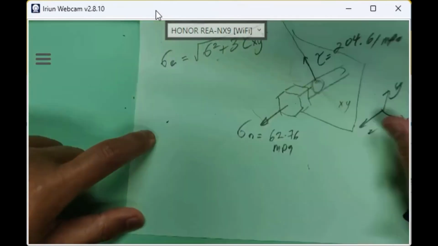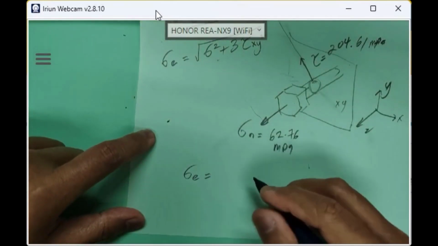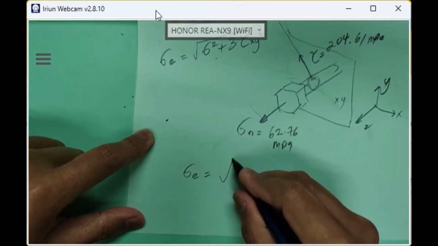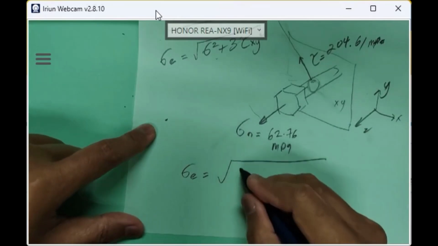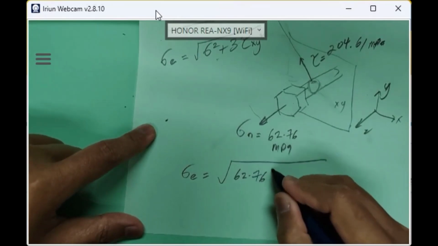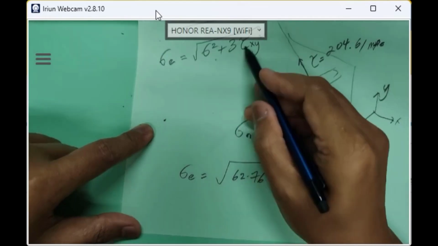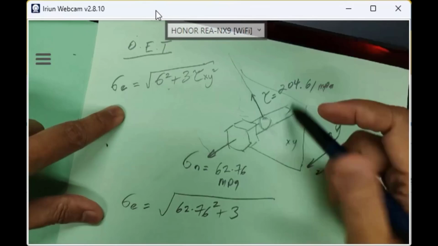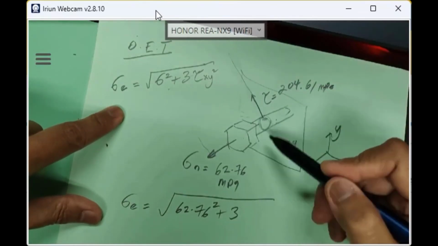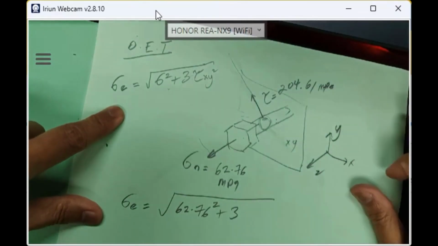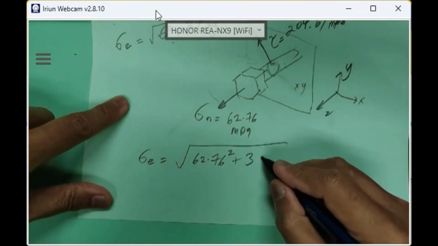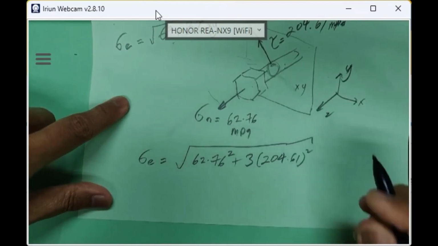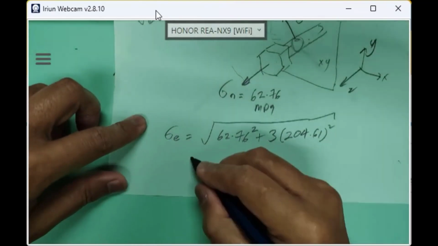So your total sigma equivalent equals the square root of sigma, this sigma is your normal stress, 62.76 megapascal square, plus 3 tau xy, which is your shear stress, combined direct shear and secondary shear stress. This is considered tau xy on your element, right? Then 3 times 204.61 square. Can someone calculate the sigma equivalent stress for me?